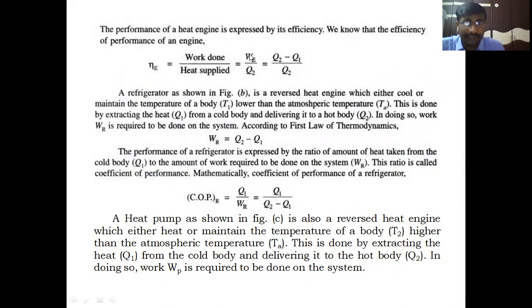According to the first law of thermodynamics, the net work produced by the heat engine is equal to the net heat transfer across the cycle. So Q2 minus Q1 is the net heat transfer during the cycle divided by the heat supplied, Q2. Therefore, efficiency is Q2 minus Q1 by Q2.